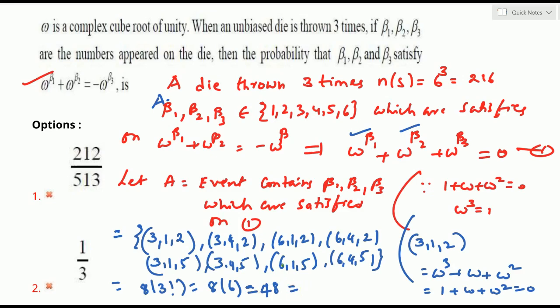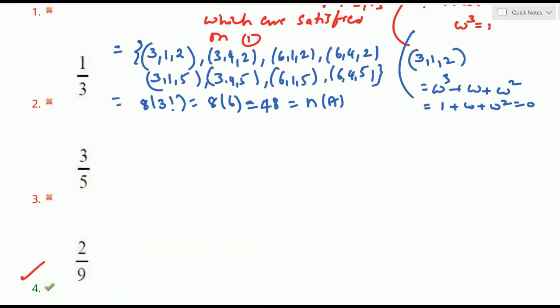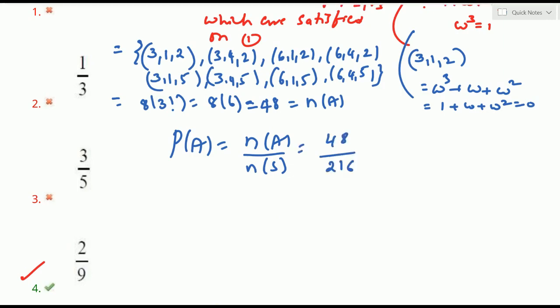Suppose the set I have taken is A, so this is N of A. N of S is 216. So what is the probability? N of A by N of S. Let's look at the result now. Yes, we have N of A as 48. Therefore P of A is equal to N of A by N of S, supported events by total number of events. N of A is 48, N of S is 216. By the calculation, 6...